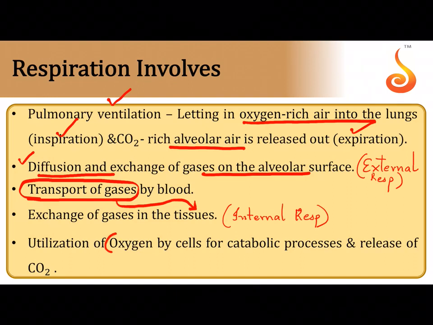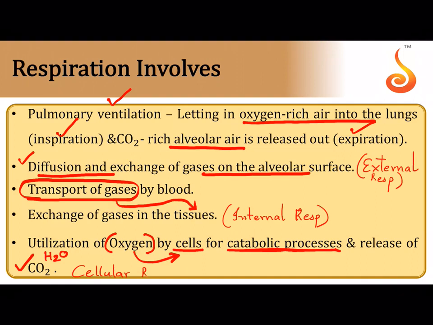And then, utilization of oxygen. The oxygen is used by the cells. The cells take up this oxygen and they break down the food substances by a process called catabolic process. The byproducts of that are release of water and carbon dioxide molecule and consumption of oxygen. This process is referred to as cellular respiration.